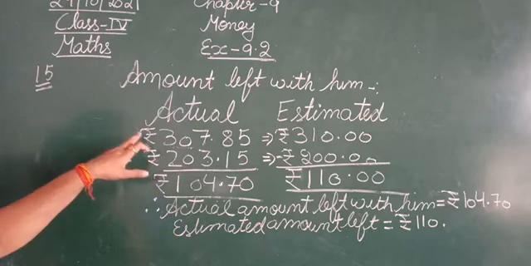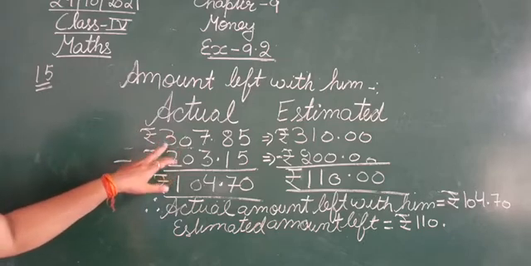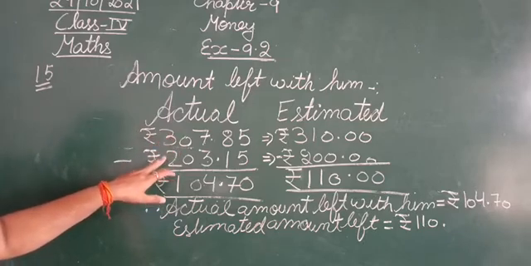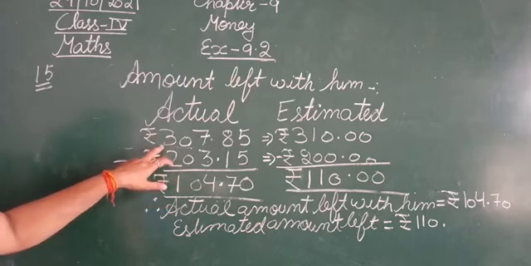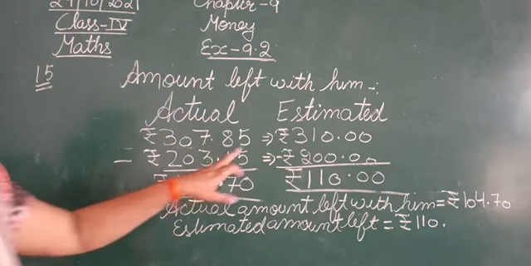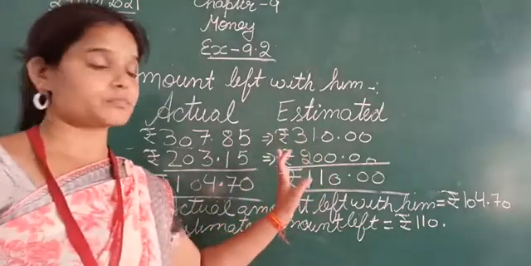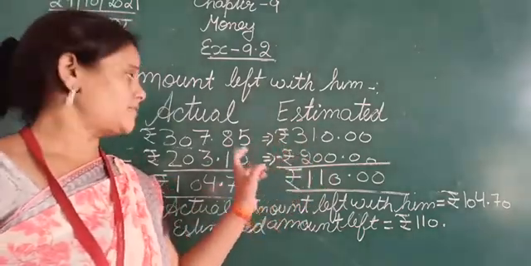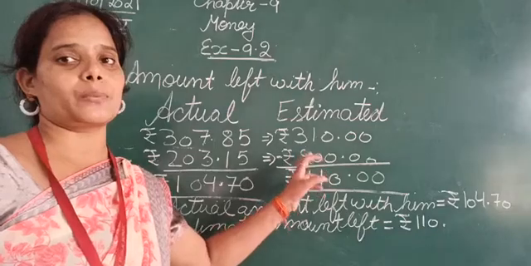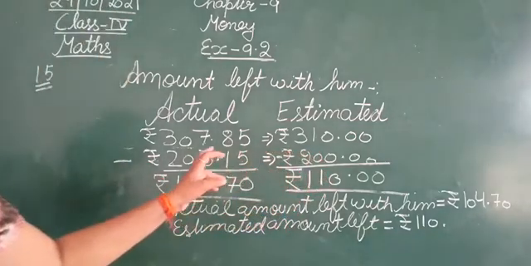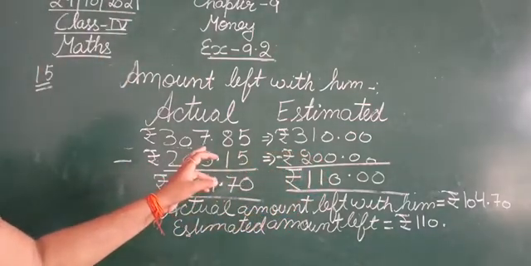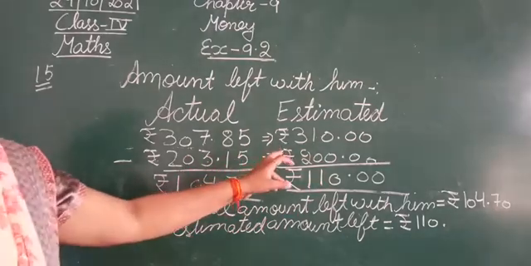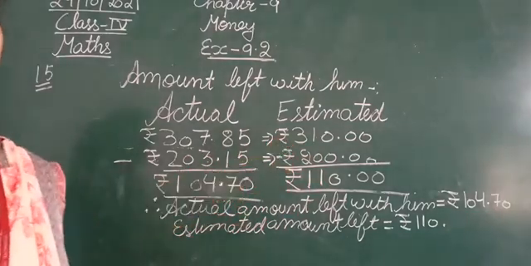Now we have subtracted the cost of the items he has purchased from the amount he got from selling the items. So this is the balance. After that we have estimated them, rounding to the nearest ten.